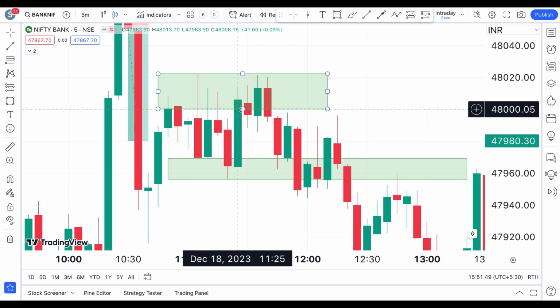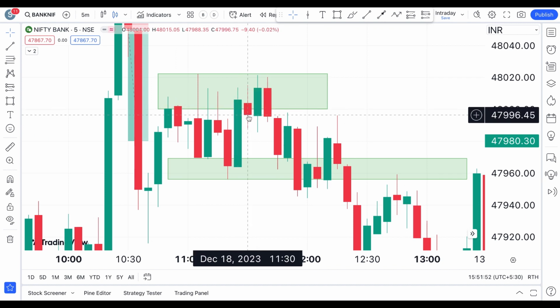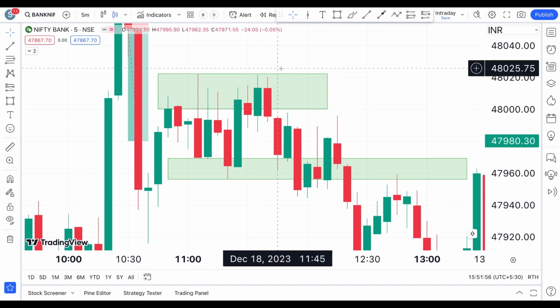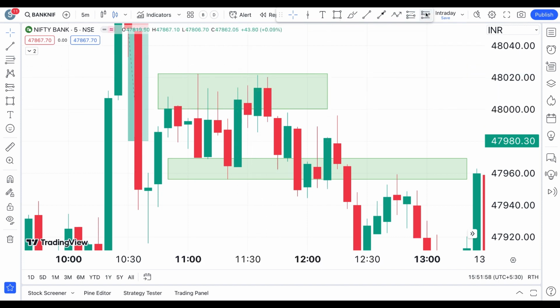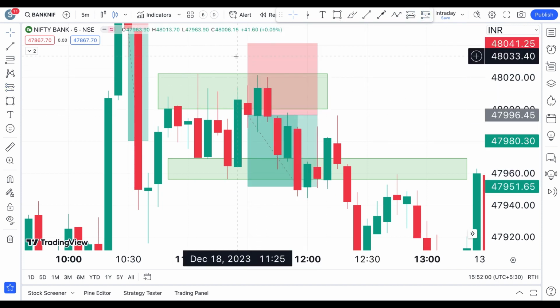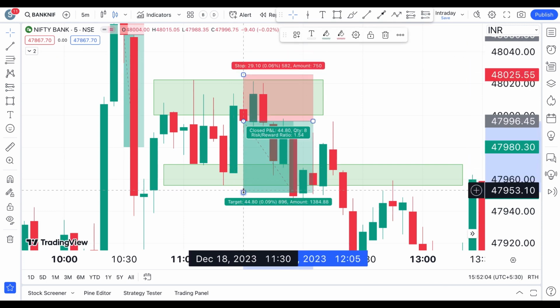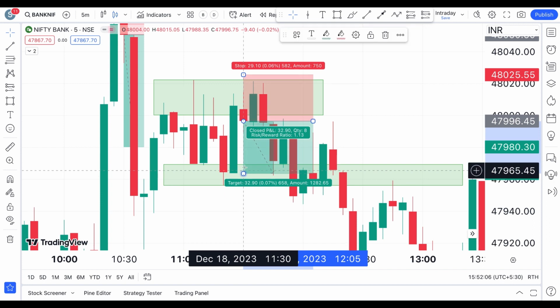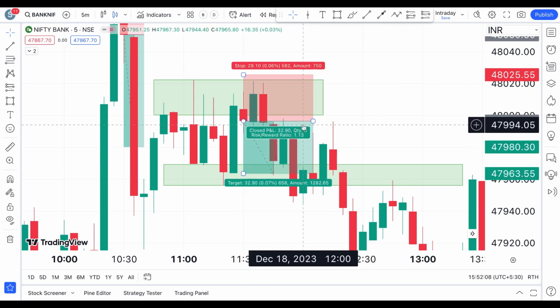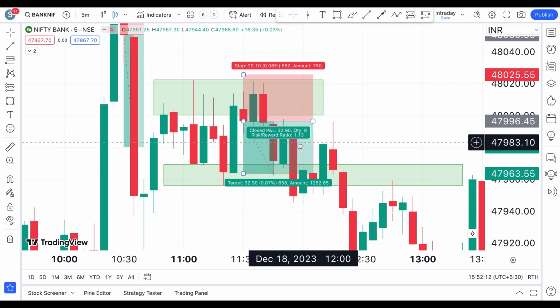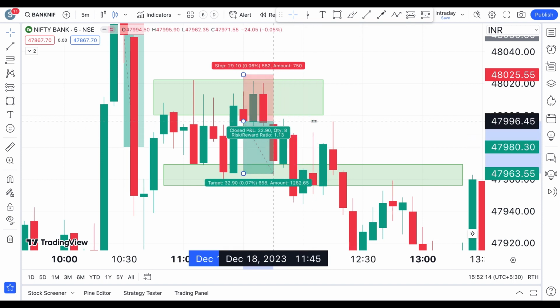Okay, see here you have an inside candle formation, and this could have been a trade if you see momentum towards the downside, and keeping this as your stop loss. Let's see whether that has a proper risk versus reward ratio or not. Yes, looks like your stop loss is that, but your target could have been only that. In this case, your risk is equal to the reward that you can achieve in this trade. And yes, this could have been a potential trade.